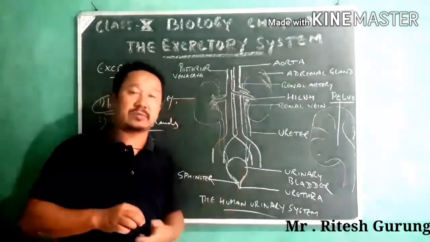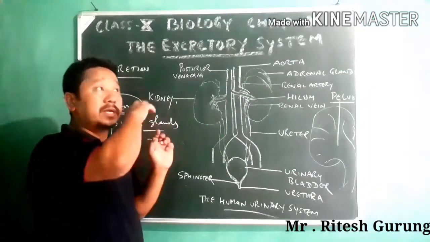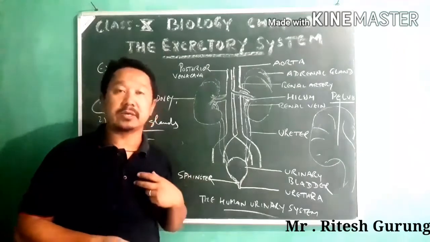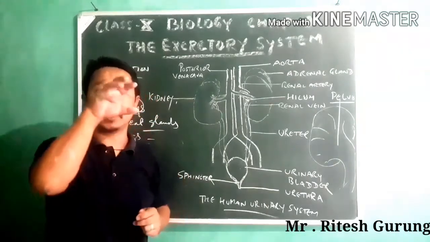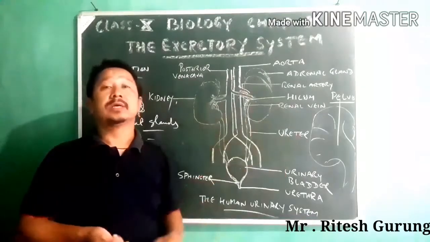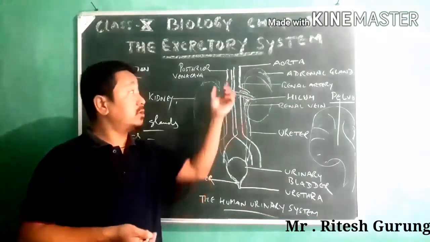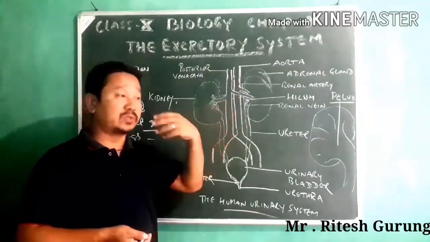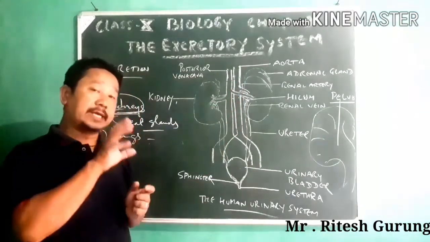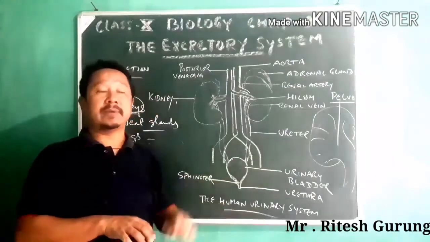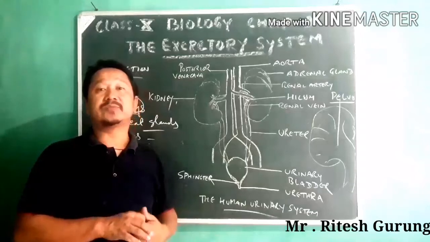From the posterior vena cava, that impure blood is taken to the right atrium, or right auricle, of the heart, and from the right auricle it is passed down to the right ventricle. From the right ventricle it goes to the lungs for purification. This is how the blood vessels are shown, which are responsible for taking blood into the kidney, and from the kidney to the heart, and from the heart to the lungs for purification.